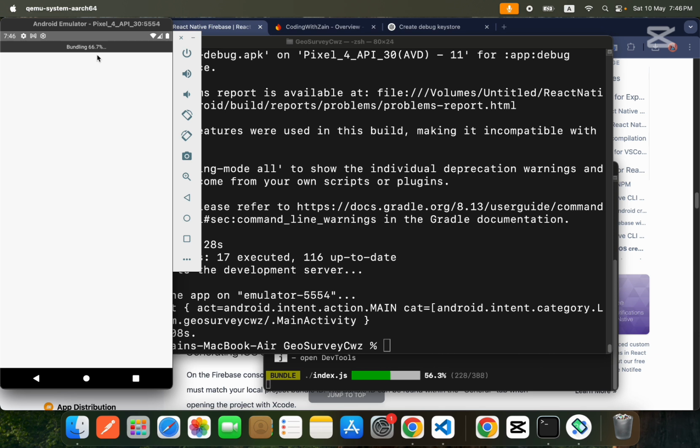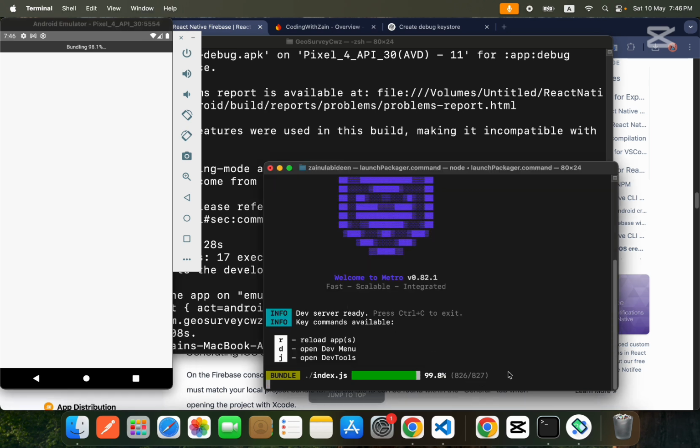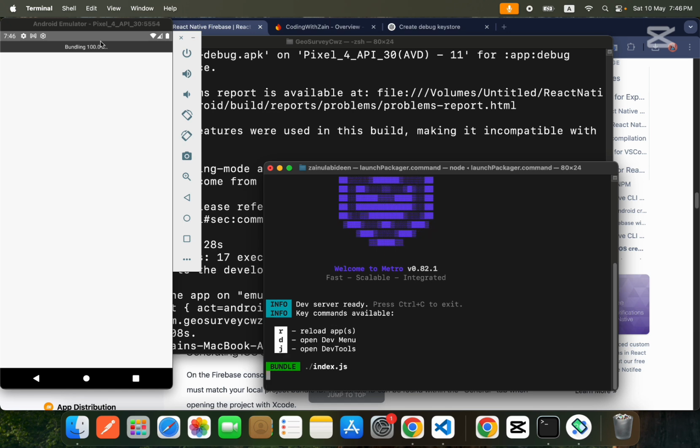As you know, we changed our debug keystore. So that's why you need to uninstall the old build from your Android emulator. This is a new build, so it will install successfully. So make sure that you uninstall the application which is already installed inside your emulator.